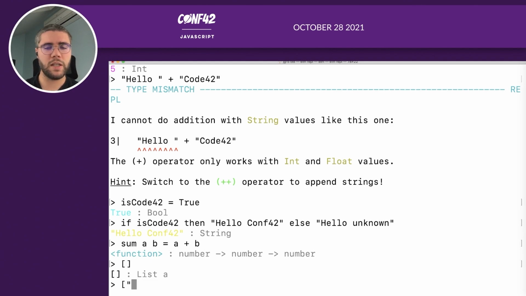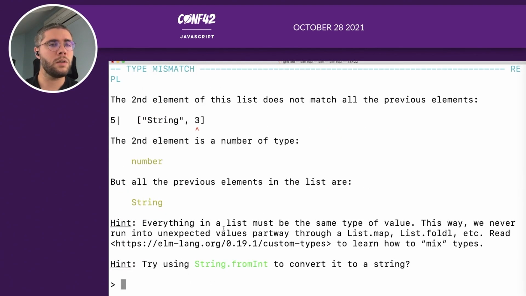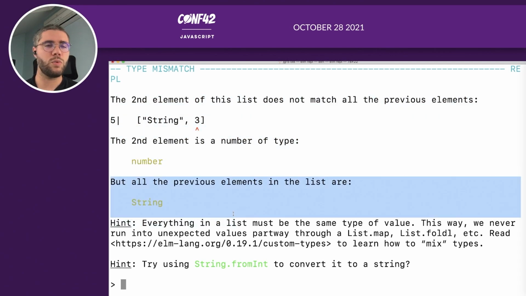But if you put something inside like hello, it will say, okay, I know it's a list of string, which means you can't use different kinds of value inside the list. If you try, you will have an error from the compiler saying, okay, the second element is a number, the previous elements were string, so there is something wrong.